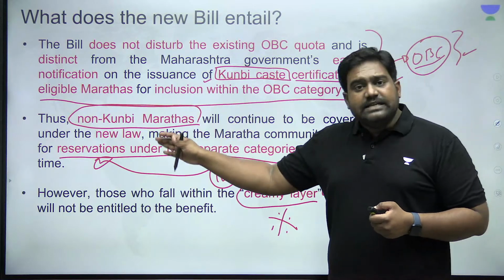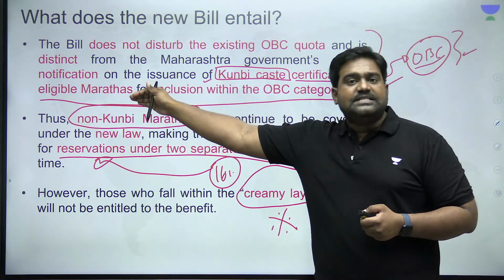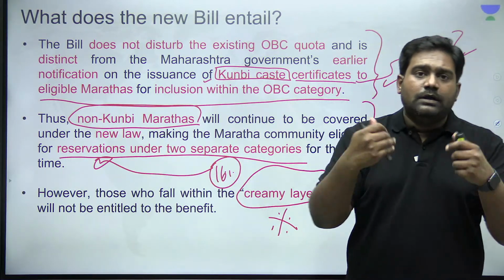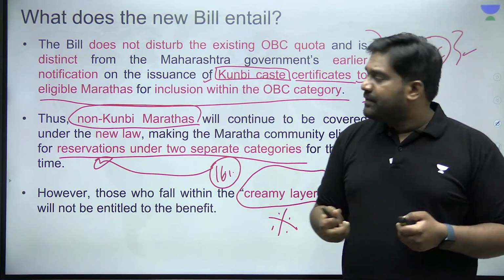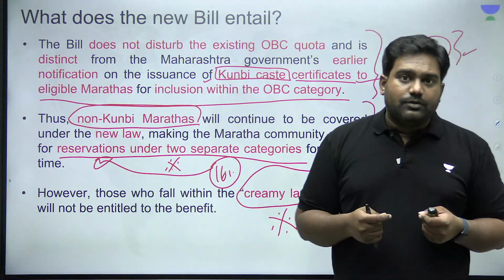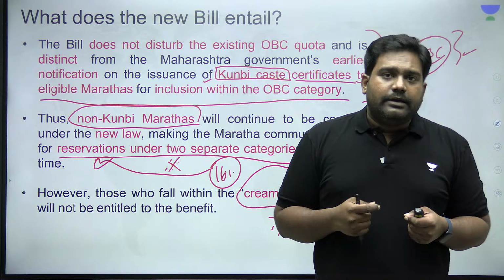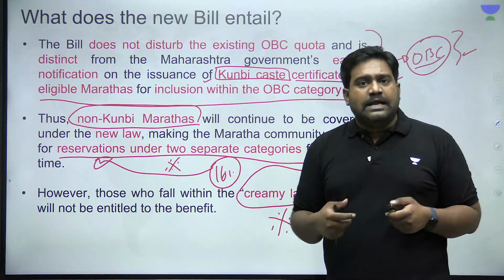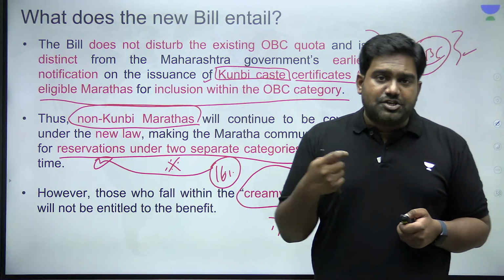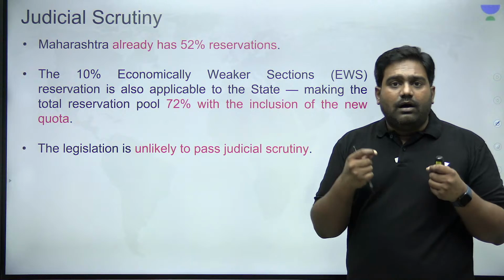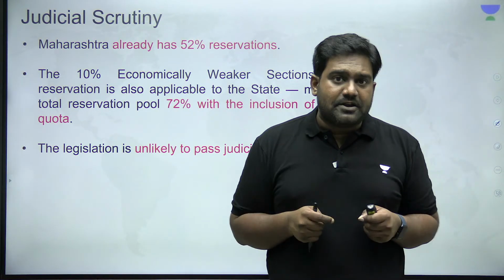It is placing some communities under the OBC category, and the new law provides for reservation for the non-Kunbi communities. And it has also conducted a more detailed survey this time through the Backward Class Commission. Right? It has enough data to back up the claims and to justify the extension of reservation to the Marathas.